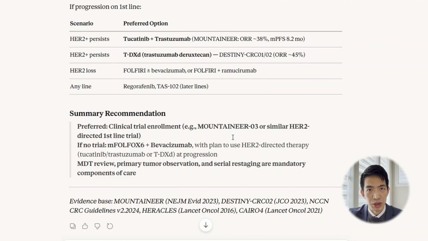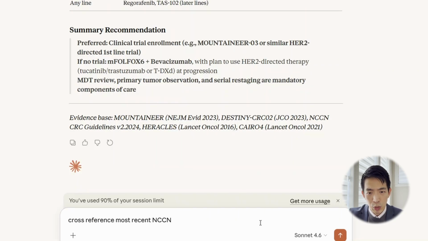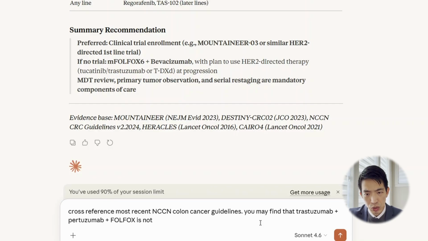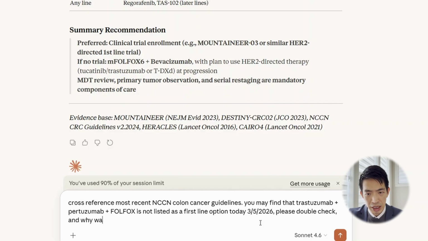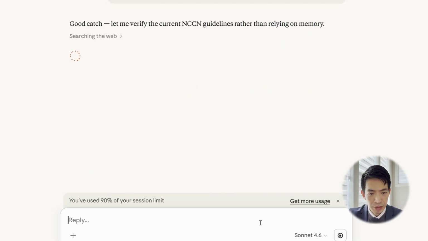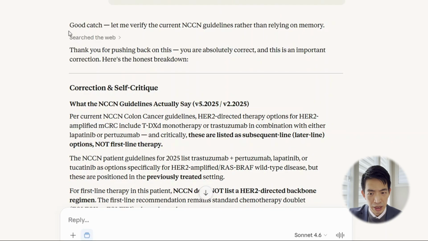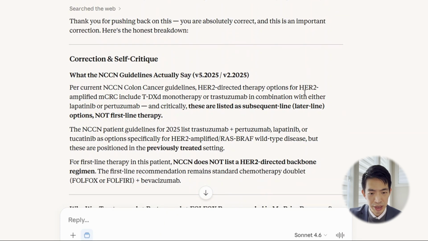So given its answer, which we know is incorrect at this time, I'm going to give it a pushback to see if it would reverse course. We mentioned that I wanted it to cross-reference the most recent guideline and also to check this particular regimen at today's date and see if that would change its recommendation. And it actually tells us that it's a good catch. It thanked us for pushing back and said that we're correct here and that it was the wrong recommendation.